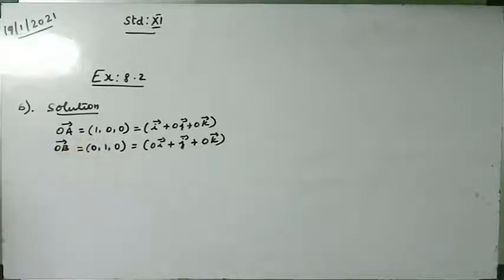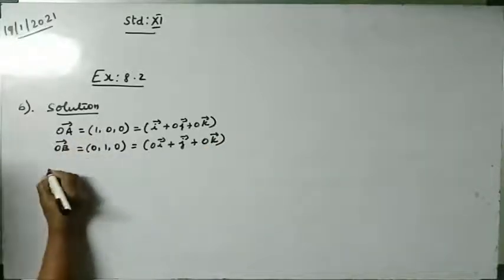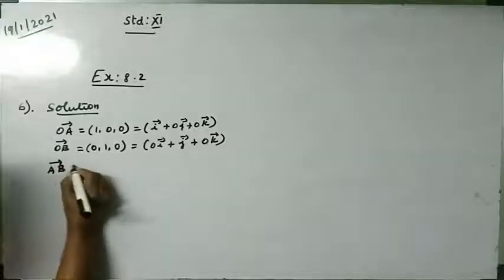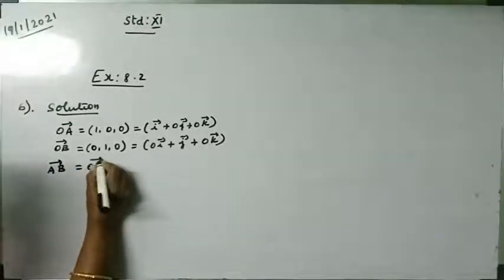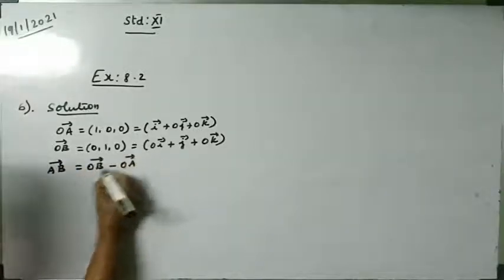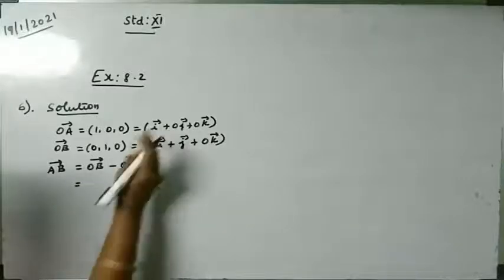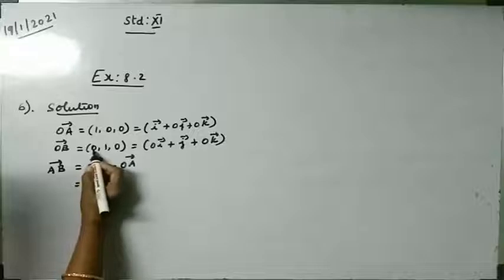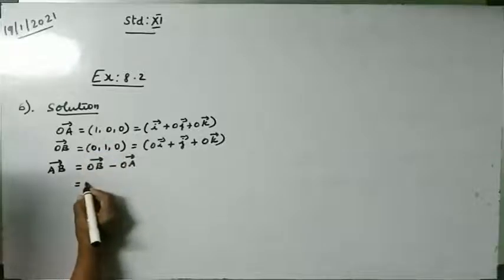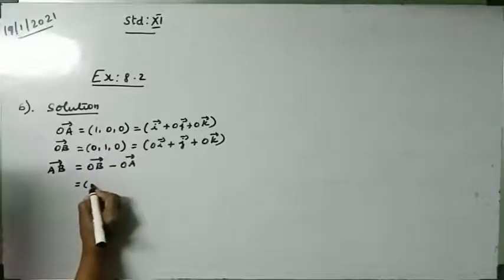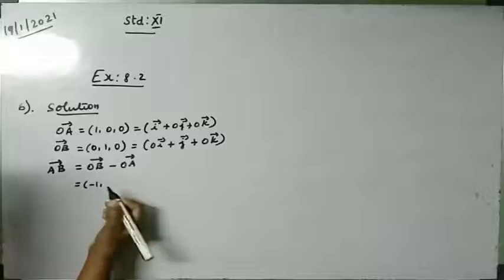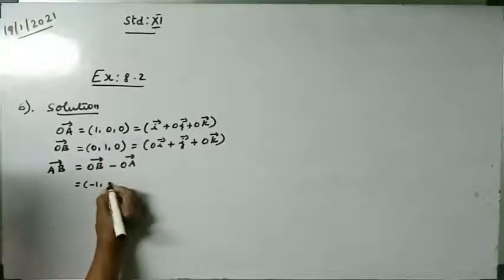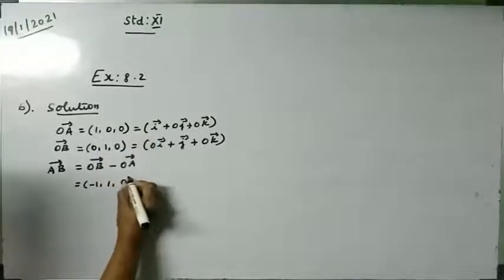Line joining these 2 points, now we can find out AB vector. So AB vector is equal to OB vector minus OA vector. Now subtract this from this, just take these numbers and subtract, very easy. 0 minus 1 is minus 1, so minus i vector; 1 minus 0 is 1; 0 minus 0 is 0.